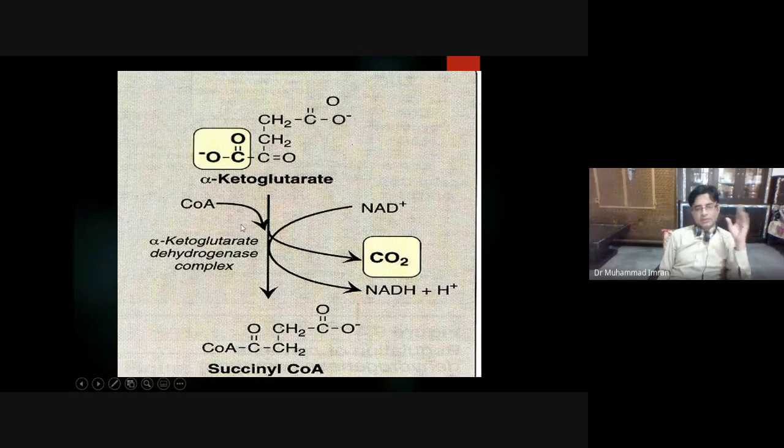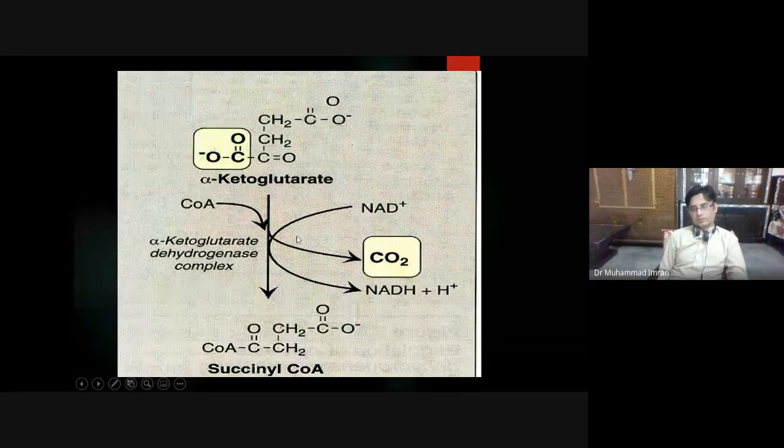Okay? One is decarboxylase, second is transacetylase, and third is dehydrogenase. The nature of the reaction is similar to how pyruvate is changed into acetyl-CoA. What does this reaction do? One carboxylic group is removed in the form of carbon dioxide.